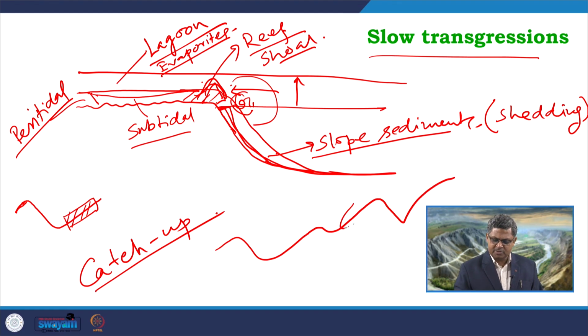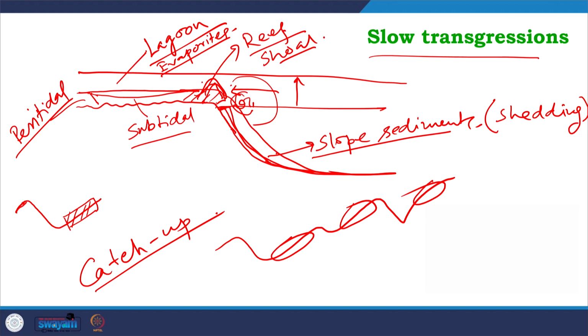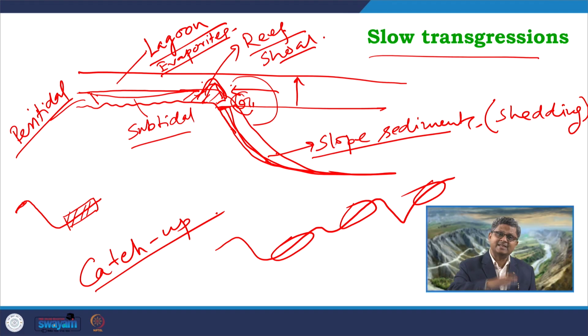So, for each of these phases, the rate of rise of the base level is relatively low with respect to the amount of sediment accumulation. The rate of rise is overpacing the rate of accumulation of sediments, but the overall rate is significantly low when we compare this with a base level curve, for example something like this.